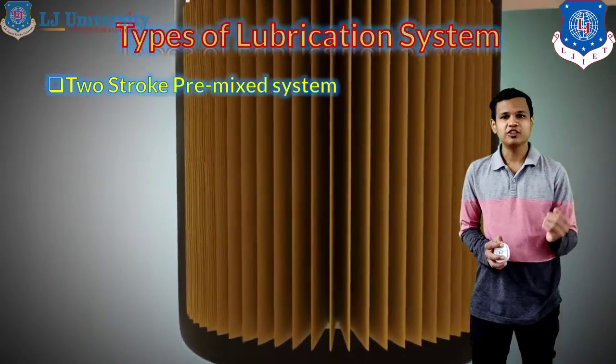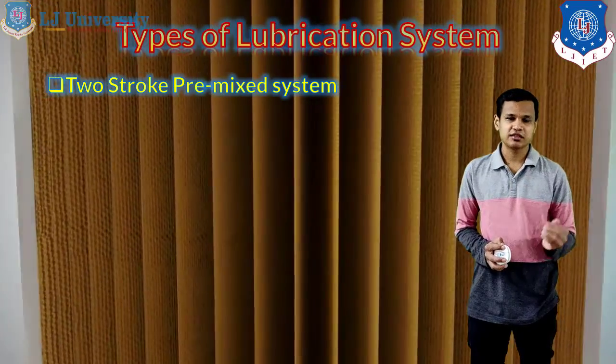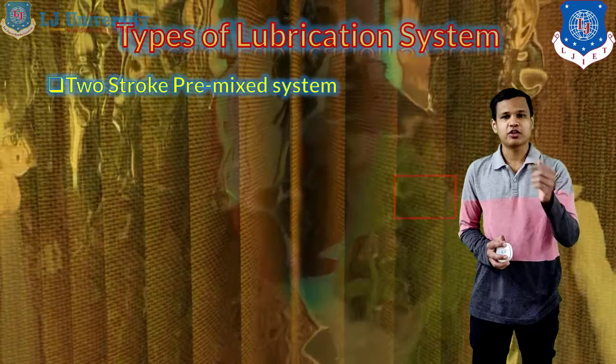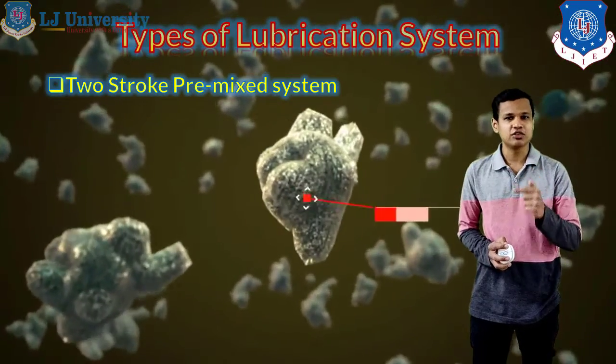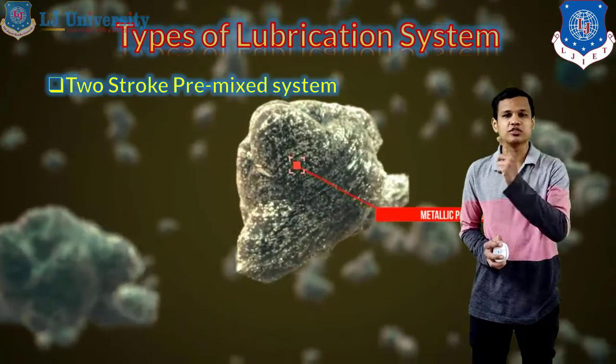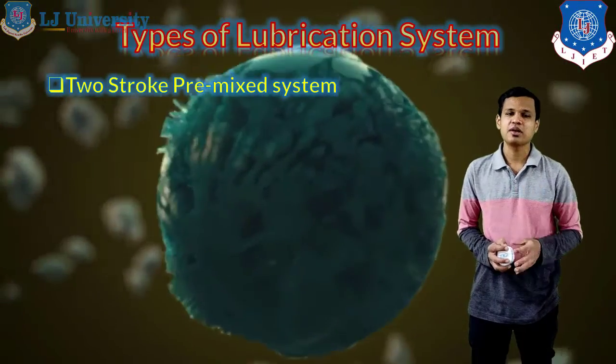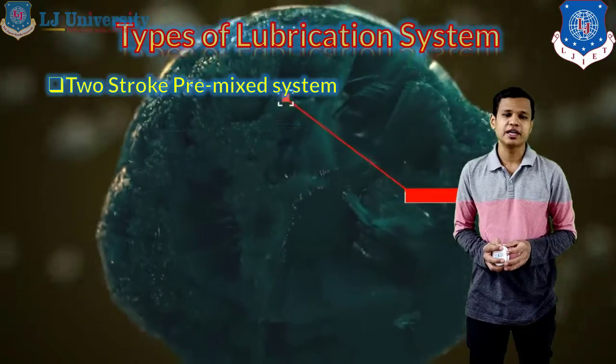In that, the oil is premixed with the petrol. It enters the engine with our petrol, and with petrol it provides the lubrication, and also it burns with petrol and goes out with the petrol burning as well. So this is the simple procedure for the two-stroke oiling.